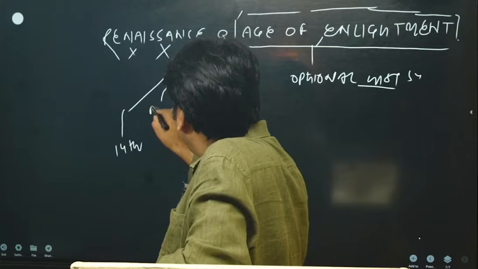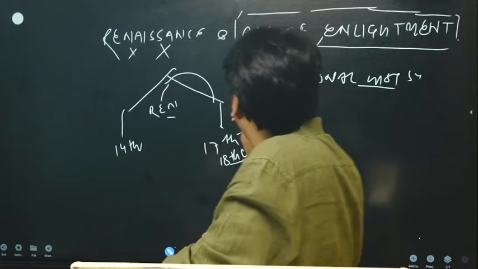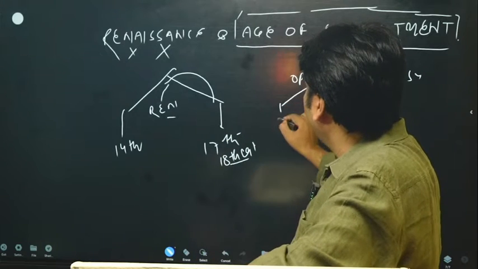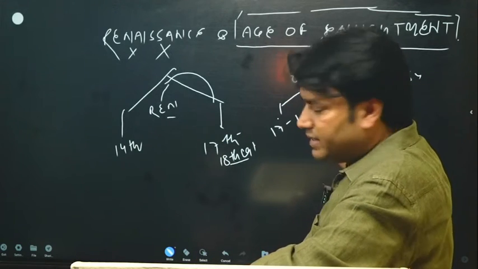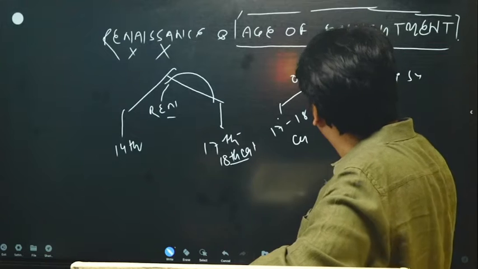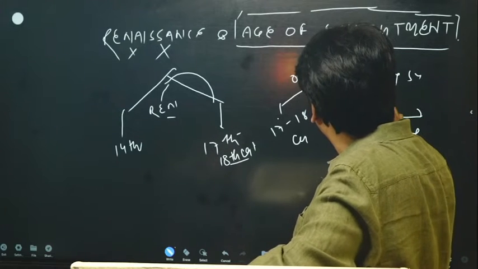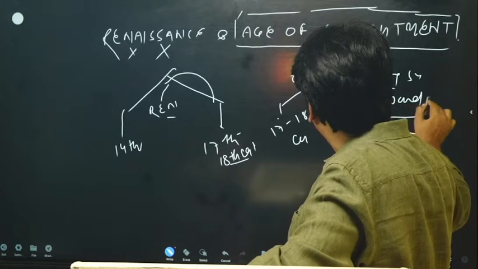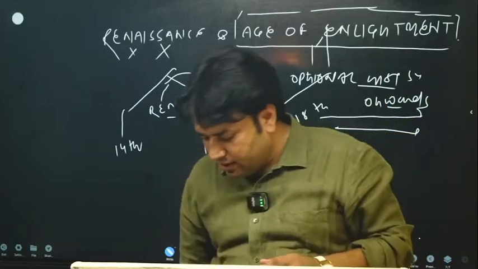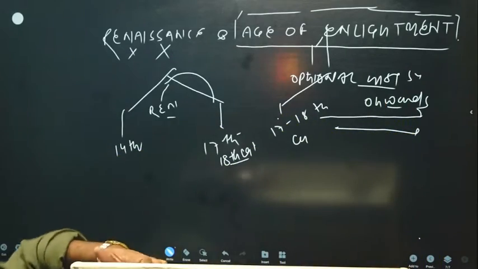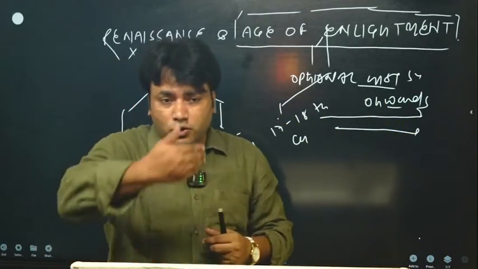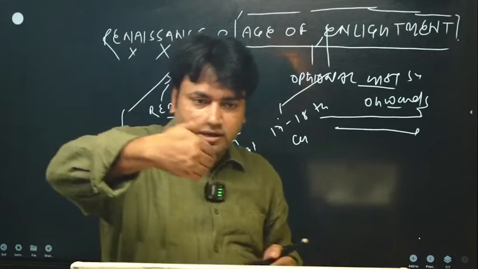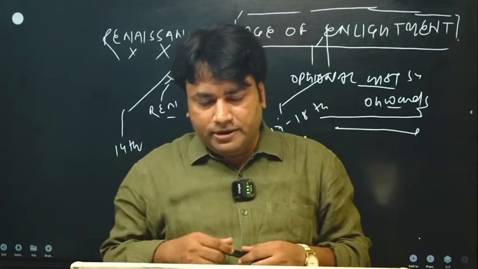And when we are talking about Age of Enlightenment, we are talking about this phase, 17th, 18th century onwards. So what we see, these are the two phases of development. First Renaissance comes, then comes Age of Enlightenment.